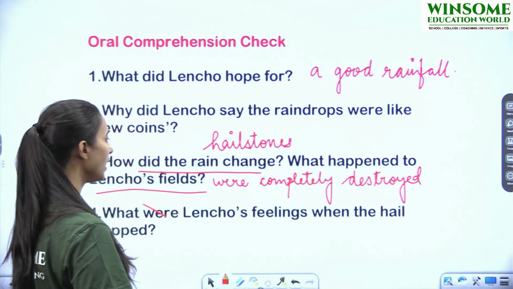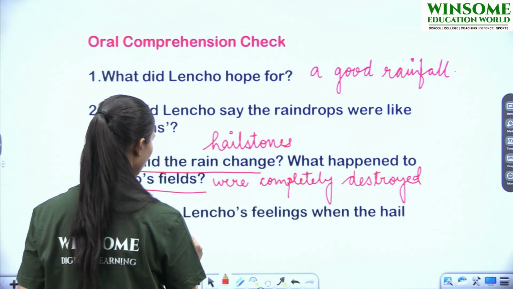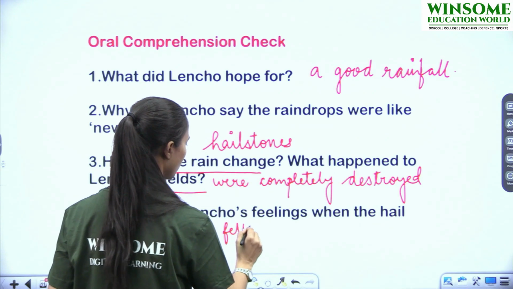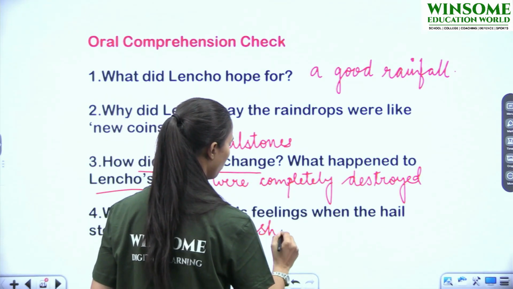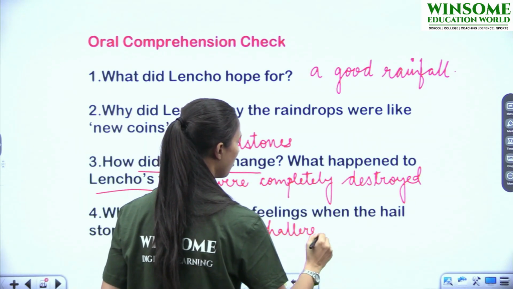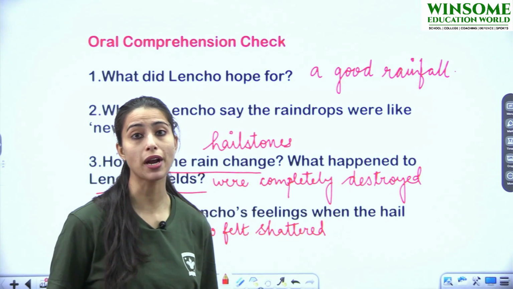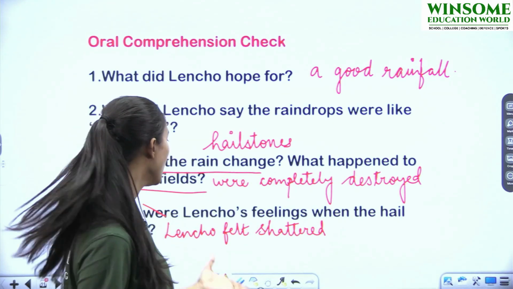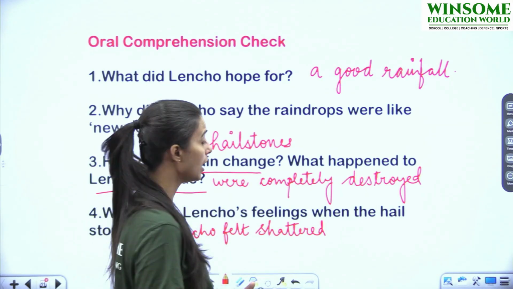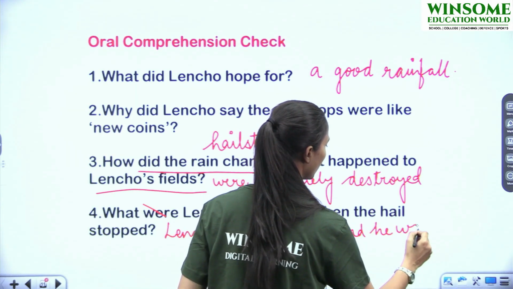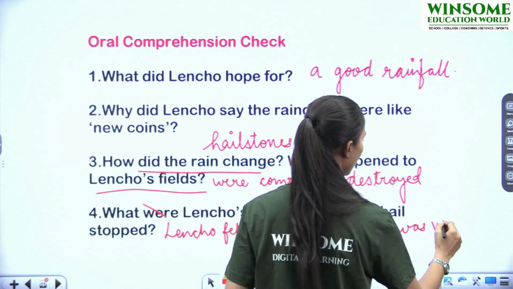So what you can write? Lencho felt shattered. What is the meaning of shattered? यानी कि completely disappoint, जब कोई hope नहीं रहती. That is the meaning of shattered. So वो पूरी तरह से बिखर गए थे. Lencho felt shattered and he was very upset.